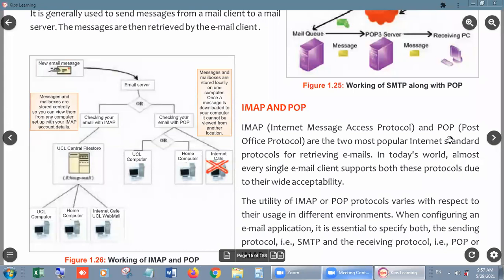But in IMAP, these are the protocols in which we have to open our email account when the internet is accessed. Means Internet Message Access Protocol is the set of rules by which we can open email messages only with the internet. But in POP, we can open our emails even if our internet connection is not connected, right?